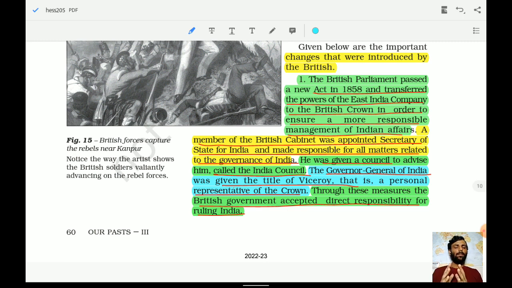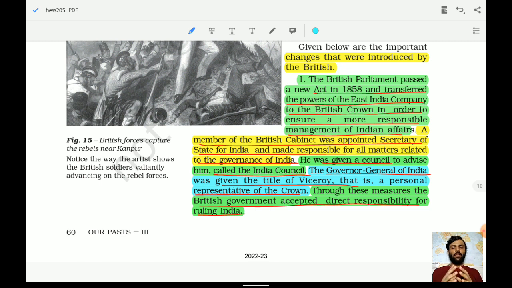Okay, so this could be a straightforward question in prelim. In which year were the powers of the East India Company transferred from them to the British crown? It was 1858. A member of the British cabinet was appointed as the Secretary of State for India and made responsible for all matters related to the governance of India.